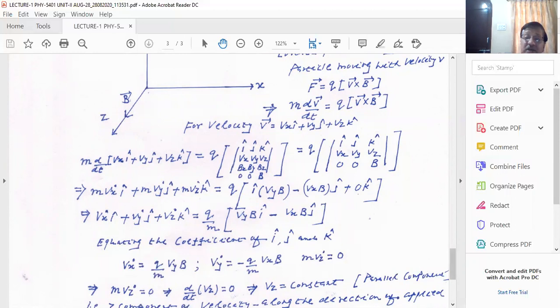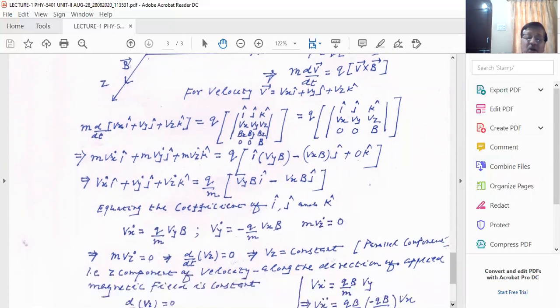So you see, this is a very important thing which you already studied in 12th standard and first year BSc. The time derivative of Vz is 0. That means Vz is constant. Vz is not changing with respect to time. So when a particle is subjected to a magnetic field applied along the z direction, the z component of the particle velocity is not changing. It does not experience any force. So the parallel component of the particle velocity is unaffected.